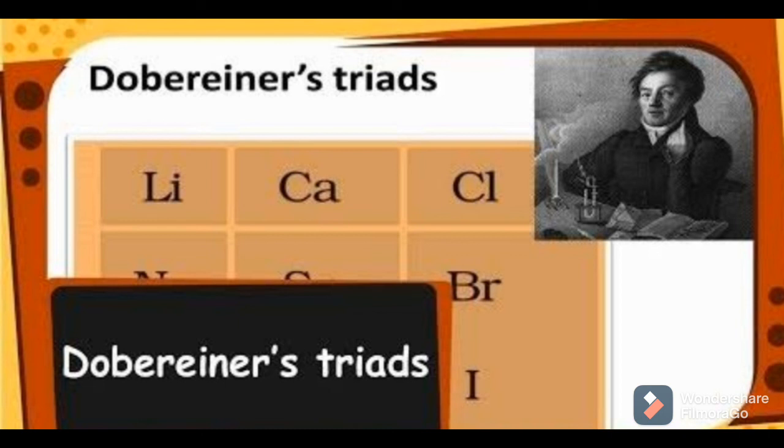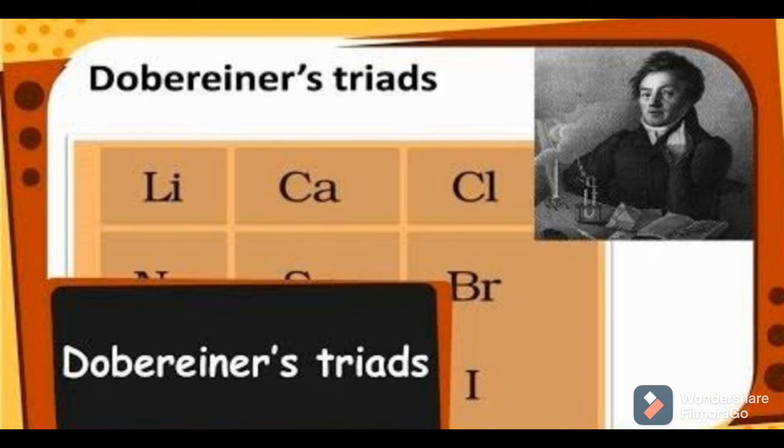So students, in this lecture we have studied the first scientist and his law. Dobereiner was the first scientist who tried to classify all the elements for the first time. So what is Dobereiner's law? In 1829, a German chemist Dobereiner observed that certain elements had similar properties and that he could put them together in groups of 3.